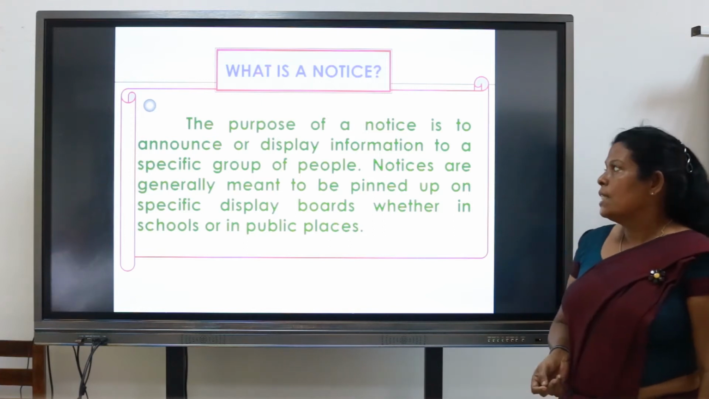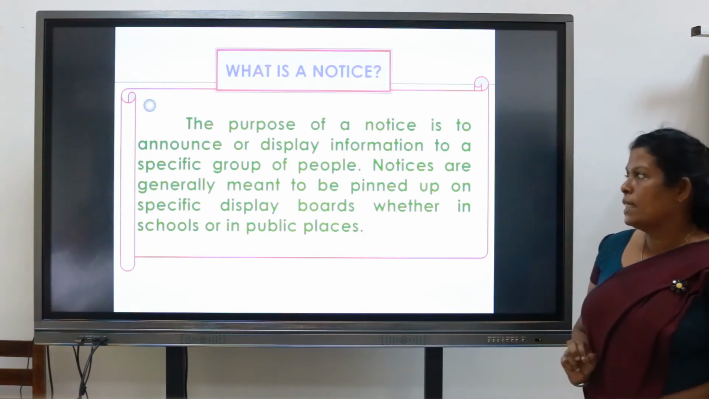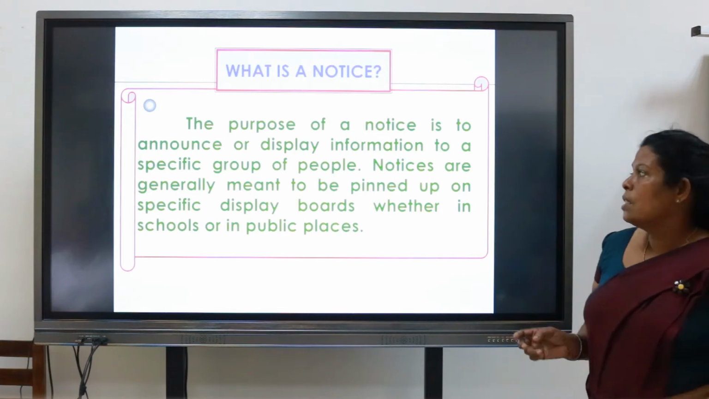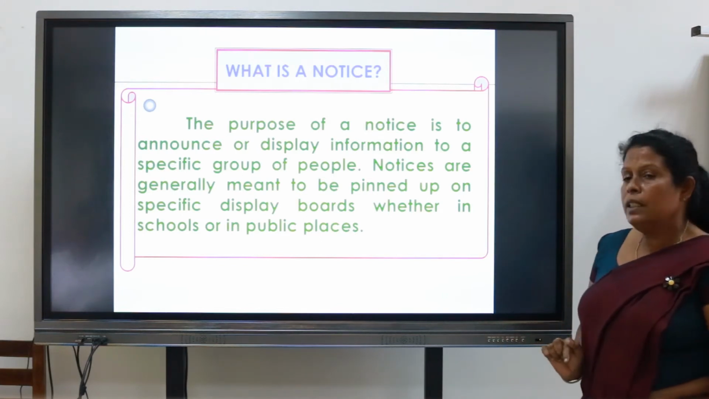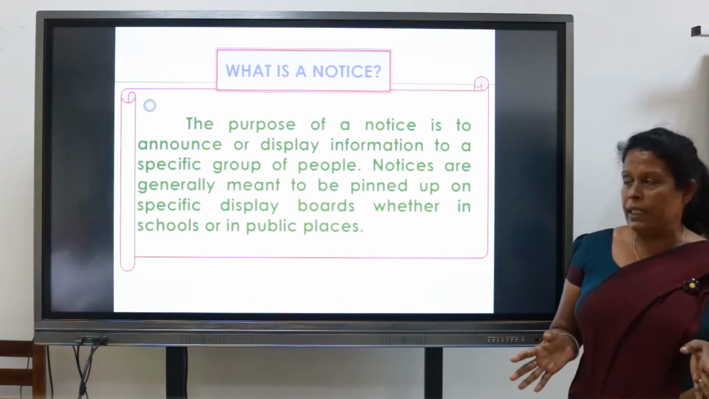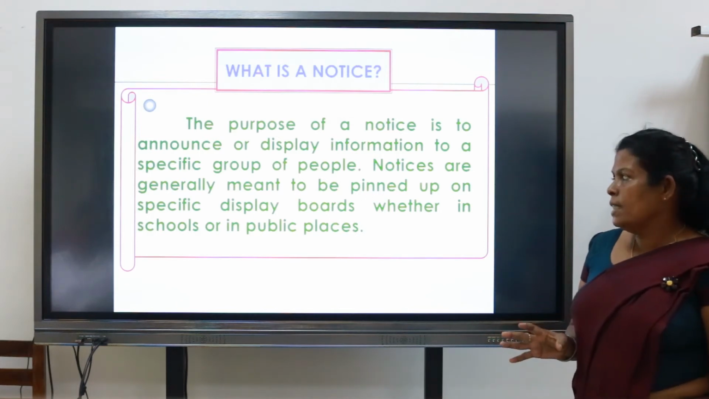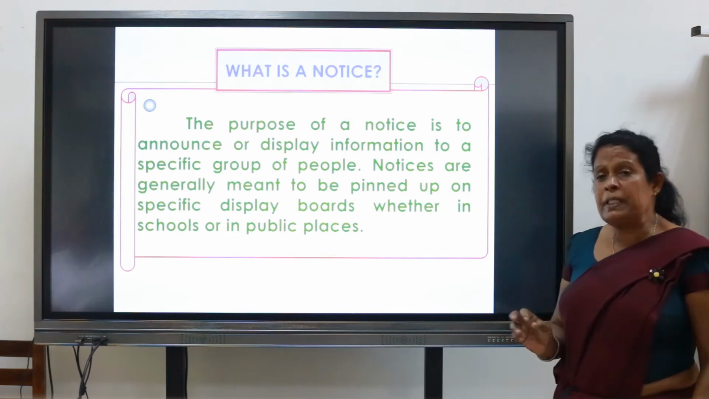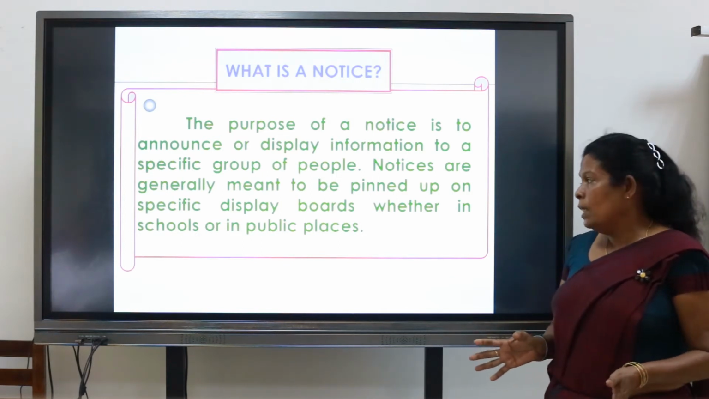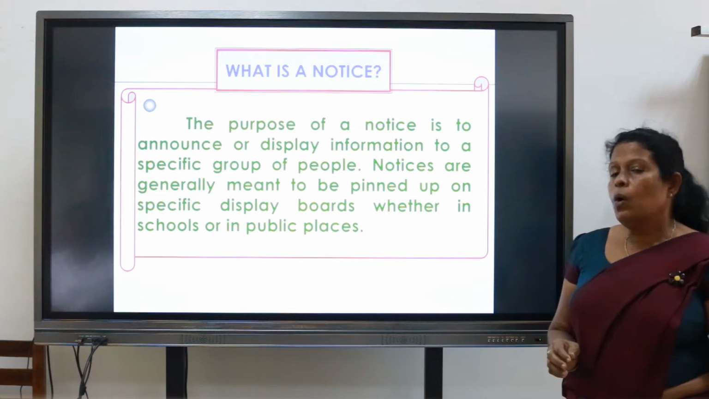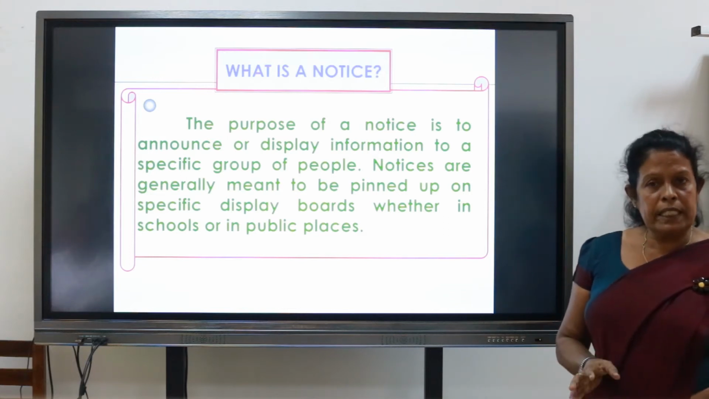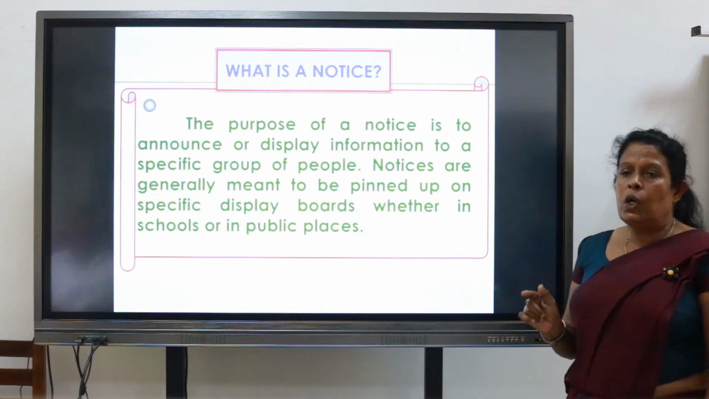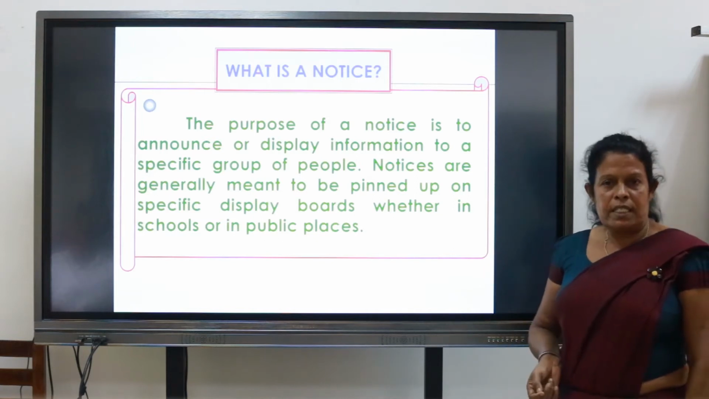The purpose of a notice is to announce or display information to a specific group of people. Notices are generally made to be pinned up on specific display boards, whether in schools or in public places. I think you all got that idea of a notice.